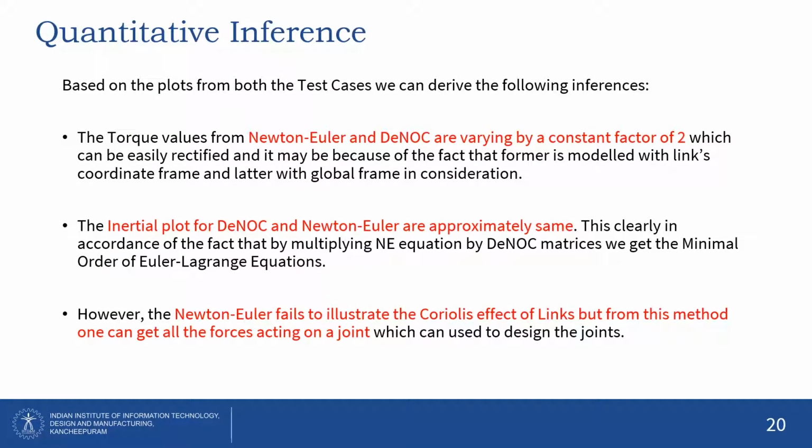So we can compile the torque, mass and centripetal plots, and we can say that the Newton-Euler and d naught are varying by a constant factor of 2, which can be easily rectified. Secondly, the inertial plots for d naught and Newton-Euler are approximately the same. This is in accordance because the d naught equations are obtained by multiplying the Newton-Euler equations by the d naught matrices. However, the Newton-Euler fails to illustrate the Coriolis effect of links, but from this method we can obtain all the forces which are acting on any particular joint.